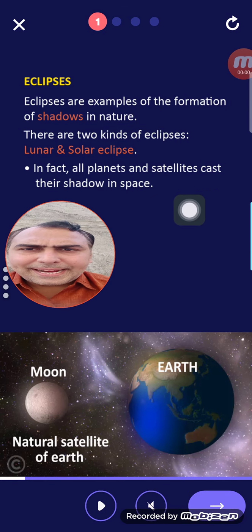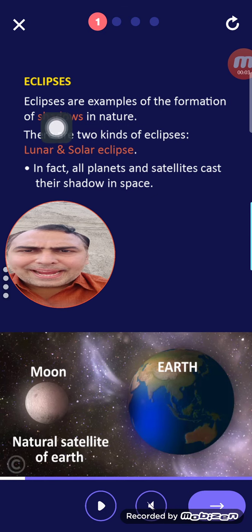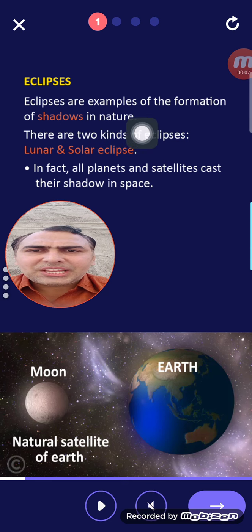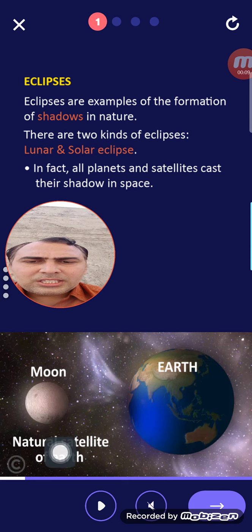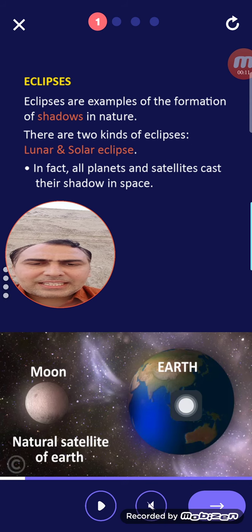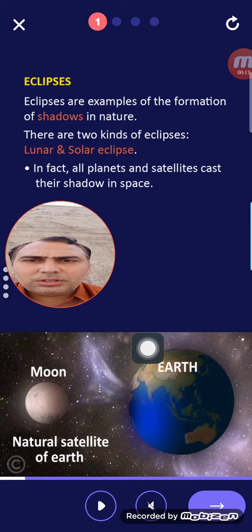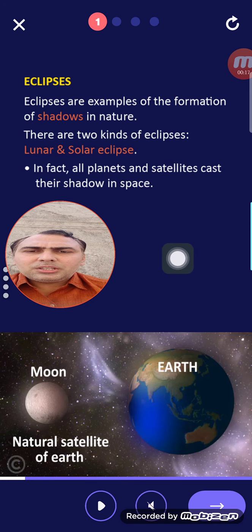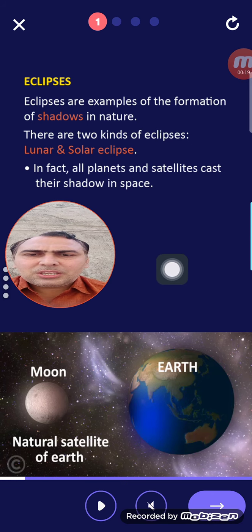We will learn about eclipses. Now read. Eclipses are examples of the formation of shadows in nature. Okay, this is the natural satellite of Earth. Here on the right side there is the Earth and on the left side there is the Moon. There are two kinds of eclipses, lunar and solar eclipse. Lunar means Chandra Grahan and solar eclipse means Surya Grahan.